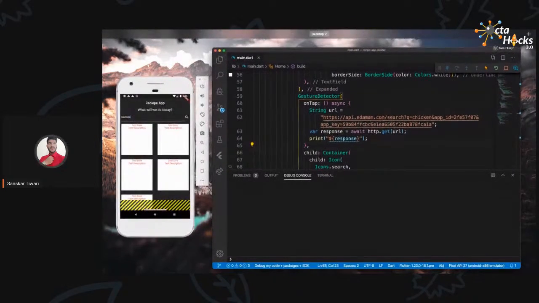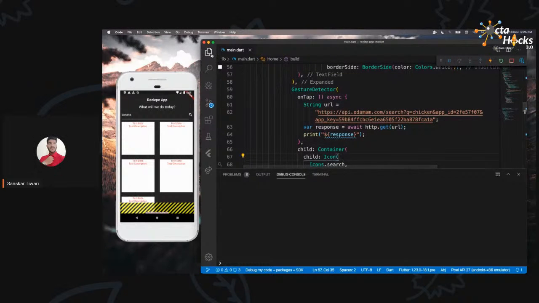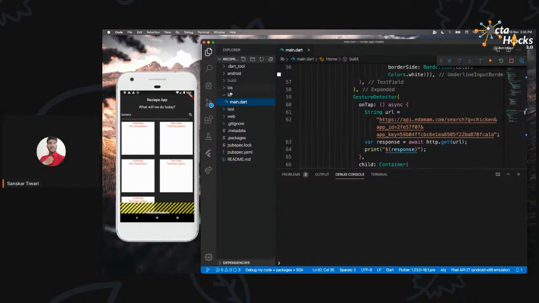Now the content which we are going to get is JSON, right? We don't want a JSON directly, but rather we will convert that to a model, and then from that model we will get the details and just show them. So let me quickly show you how we create a model. So just go to your lab folder and create a new folder called model. And then inside the model, we are going to create a model called recipe model.